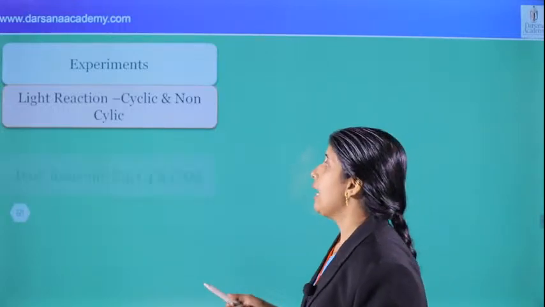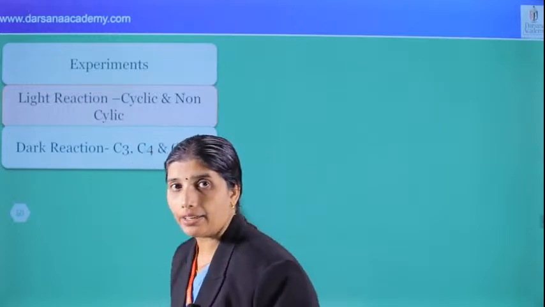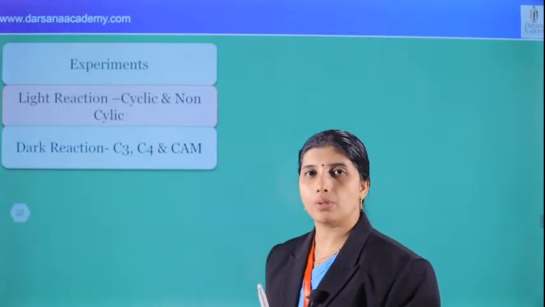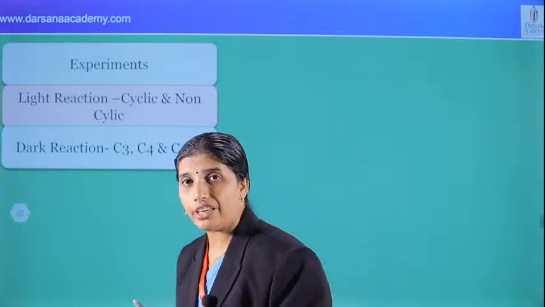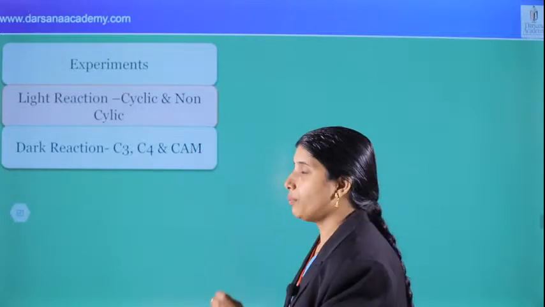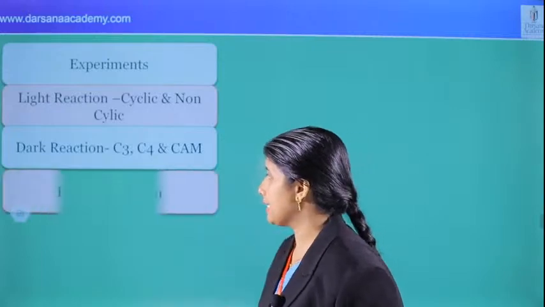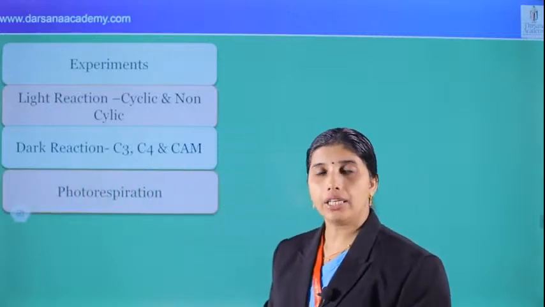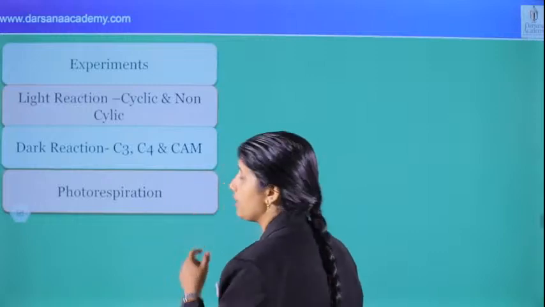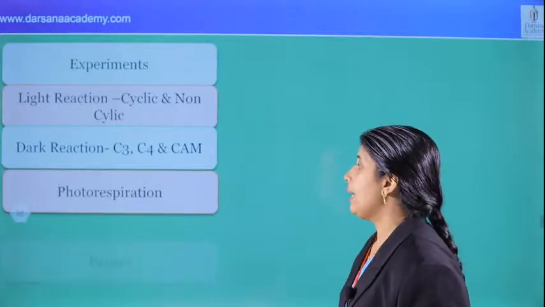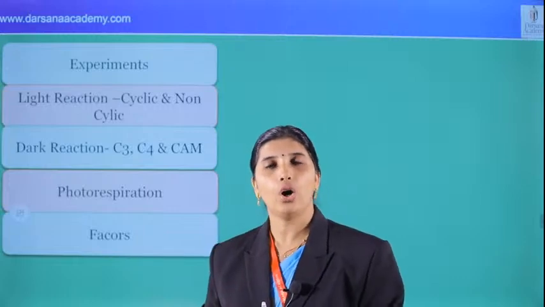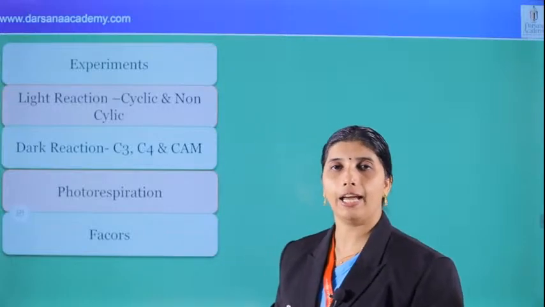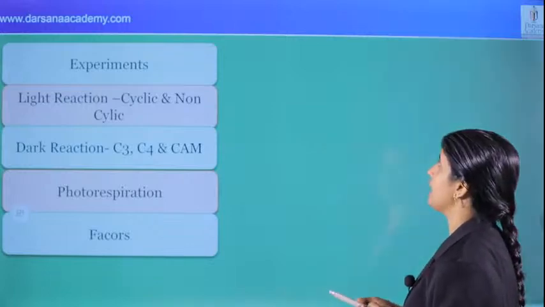Study the point: the dark reaction synthesizes glucose by using the assimilatory power produced by the light reaction, that is the C3, C4 and CAM pathways, for the production of glucose. Photorespiration, the C2 pathway, is present in C3 plants. Next, the different factors affecting photosynthesis, and the law of limiting factor by F.F. Blackman in 1905. Important point.